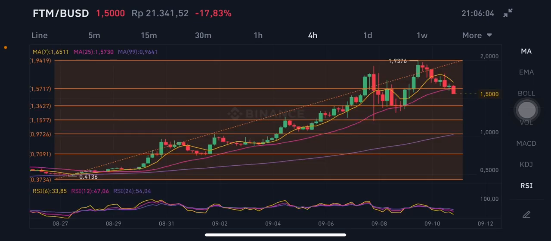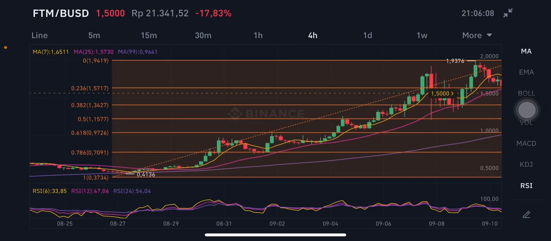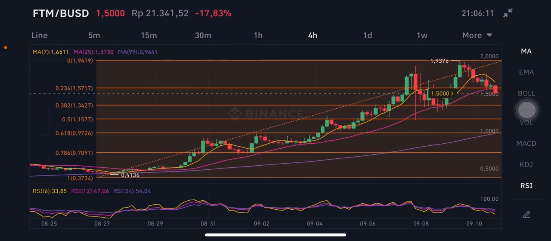Okay, for the 4-hour chart, basically this for the 4-hour chart, it has already broken the 23.6%, and now it's trying to go to the 38.2% at 1.34. If they break again, it will try to go down again to the 1.1577 US dollar here, right? So this is all about it.